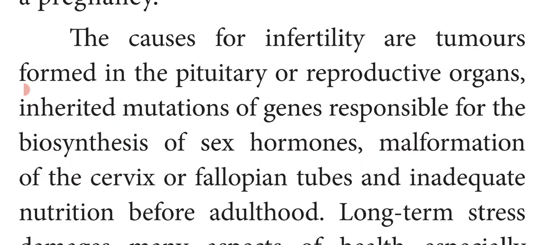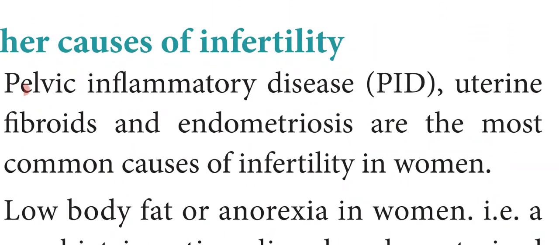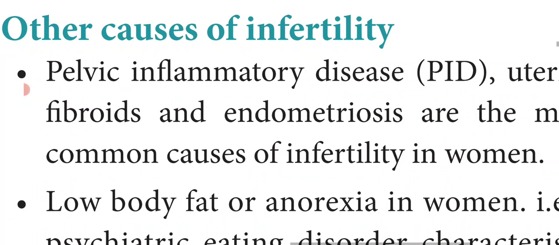Now we'll see the other causes of infertility. Pelvic inflammatory disease, that is PID. Inflammation which occurs in the pelvic region is called pelvic inflammatory disease. Uterine fibroids. What do we mean by fibroids? Non-cancerous growth.